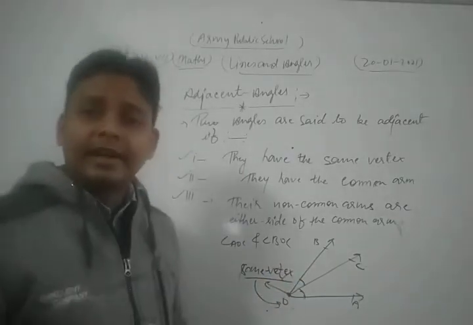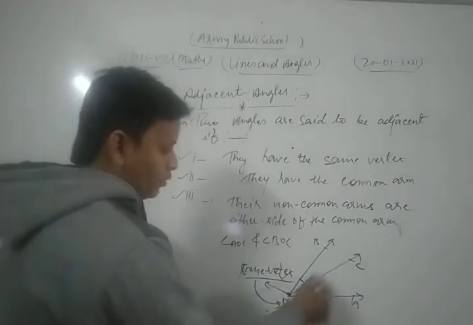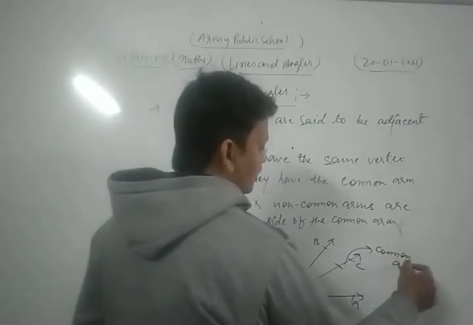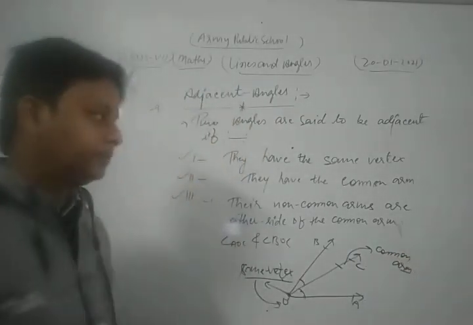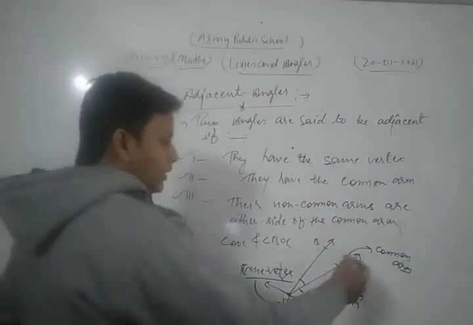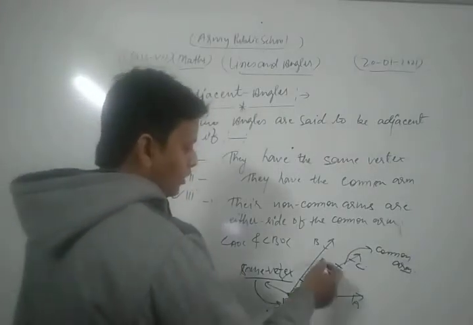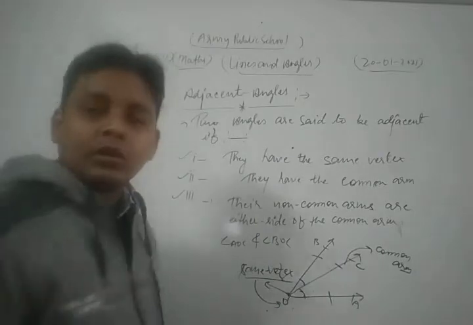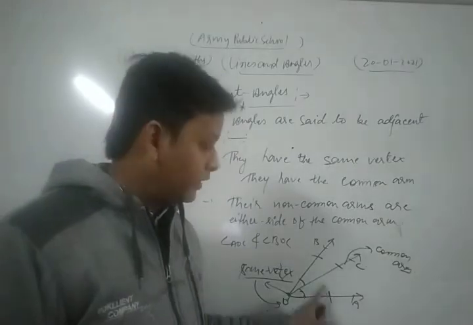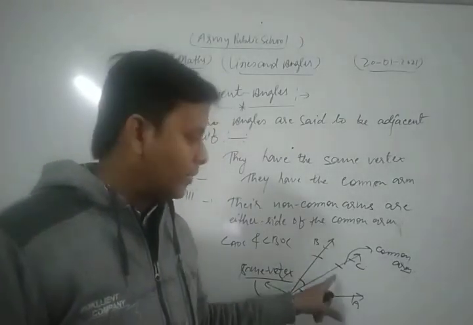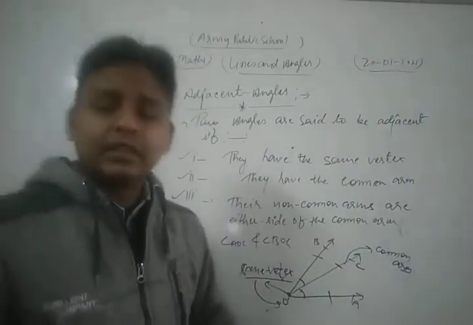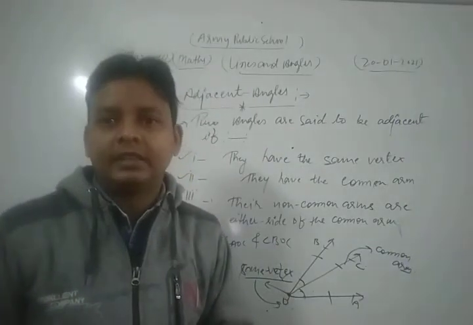And also both the angles, angle AOC and angle BOC, have the common arm OC. This is the common arm. Okay, and the last and very important criterion is what? Their non-common arms, OA and OB, are either side of the common arm. Okay, in that figure their non-common arms OA as well as OB are either side of the common arm. One on that side, one on this side. So dear student, these are the concept of adjacent angles.